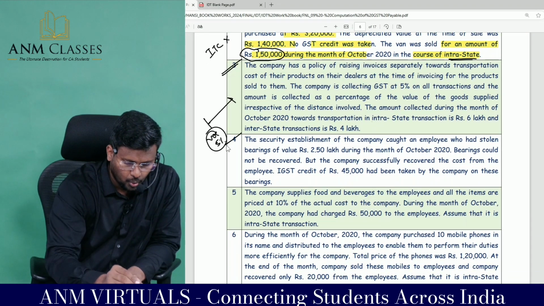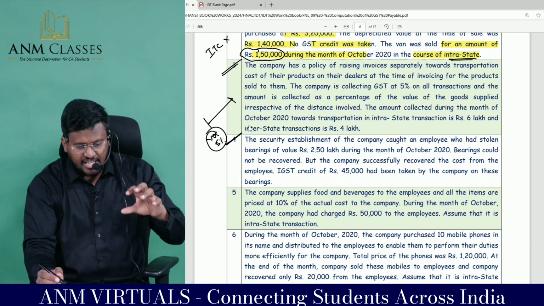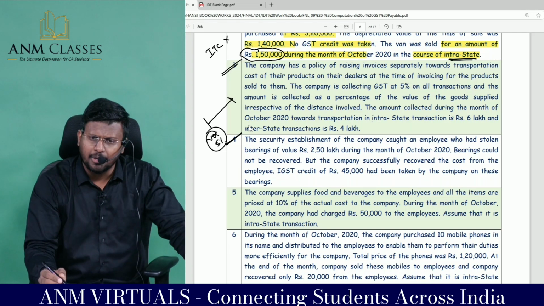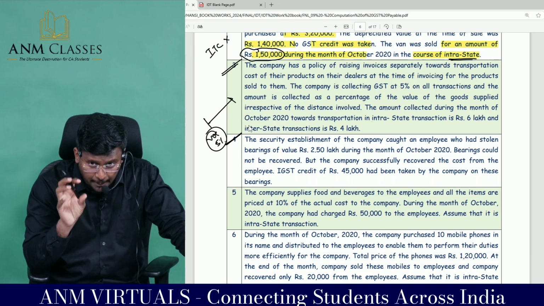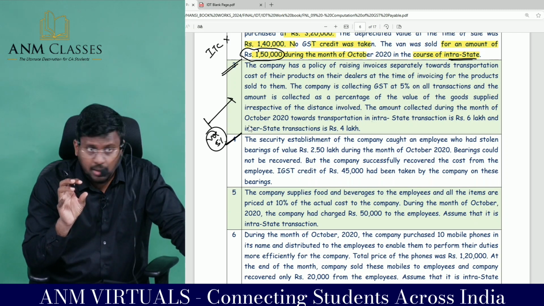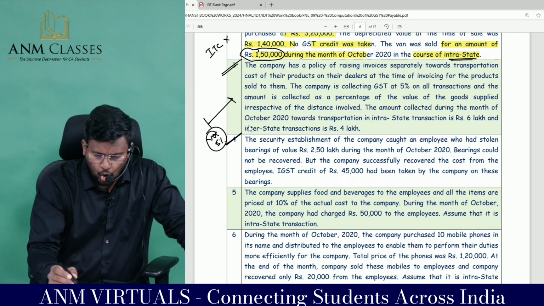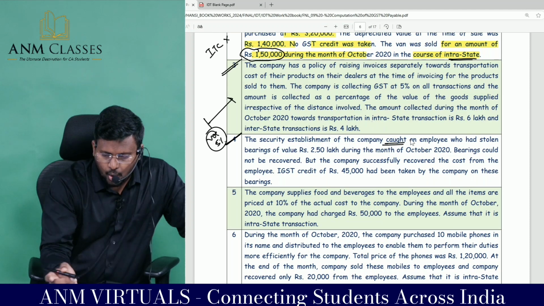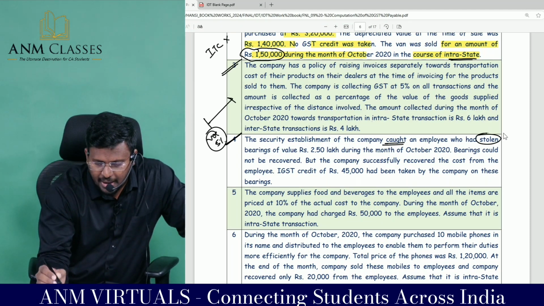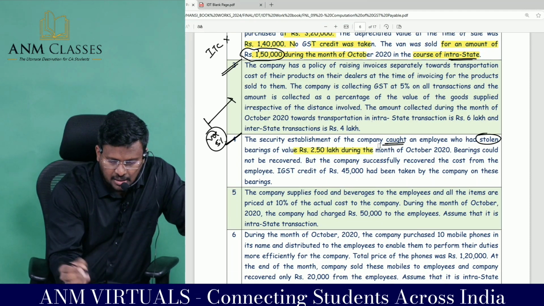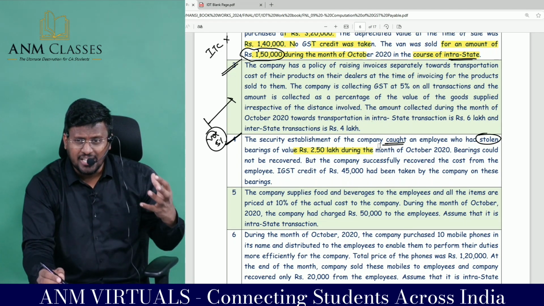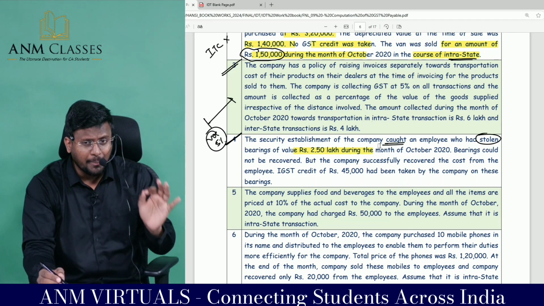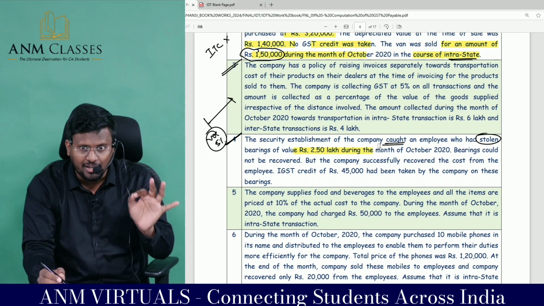Question part number 4. Security establishment of a company. What is a security establishment of a company? It may be CCTV. They have established some security to see what is happening inside the company. They caught an employee who had stolen bearings of 2.5 lakhs during the month of October. That means some employee has stolen some raw material. If raw material has been stolen, it's a blocked credit.